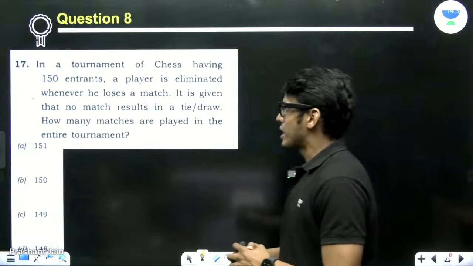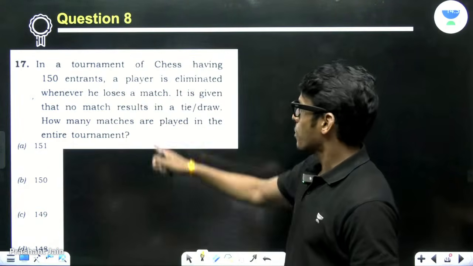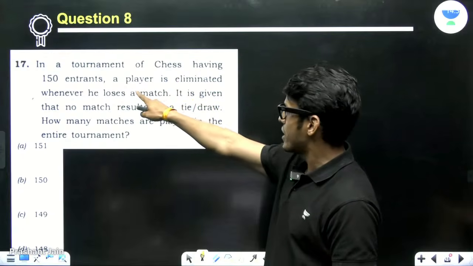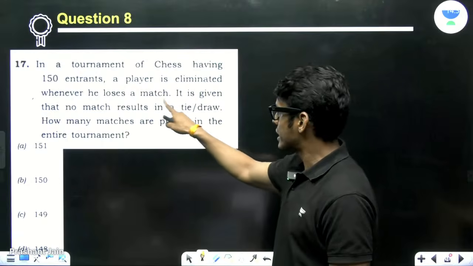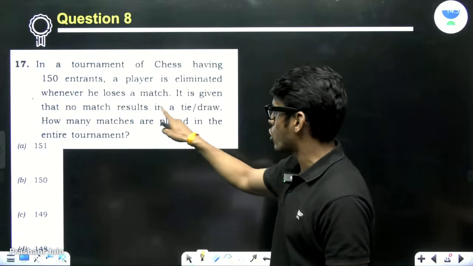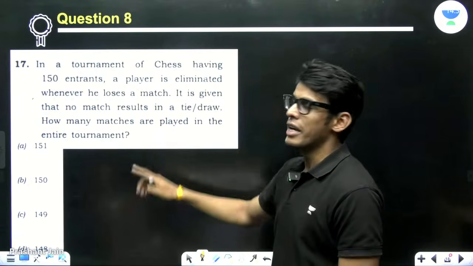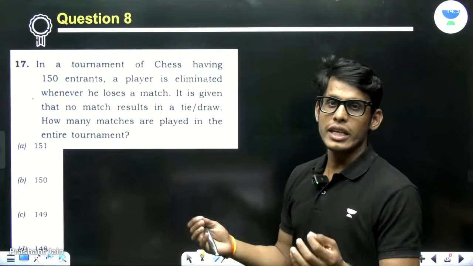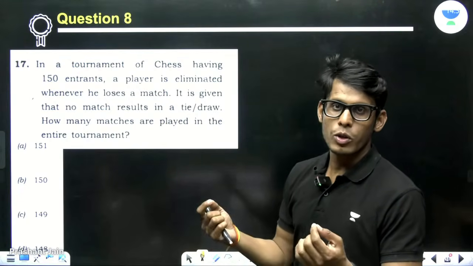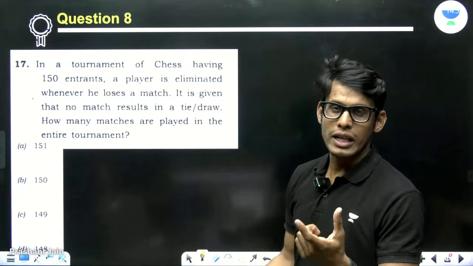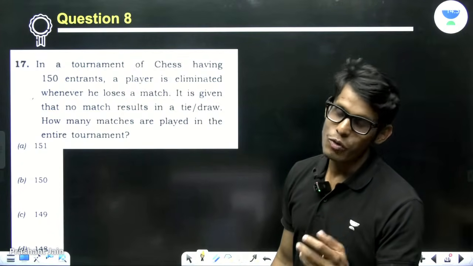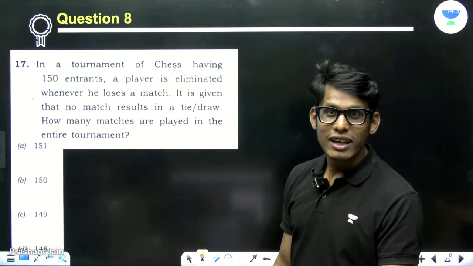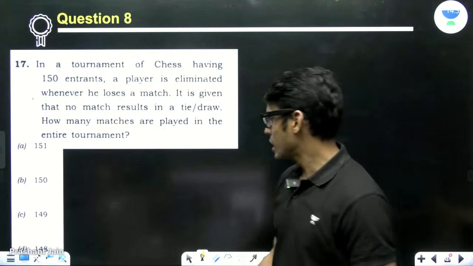In a tournament of chess, now see, this is a commonsensical problem. In a tournament of chess, having 150 entrants, a player is eliminated whenever he loses a match. It is given that no match results in a tie or draw. How many matches are played in the entire tournament? Now just see, you have one winner. 149 people will lose. There is a loser in every match. So 149 matches will be there.